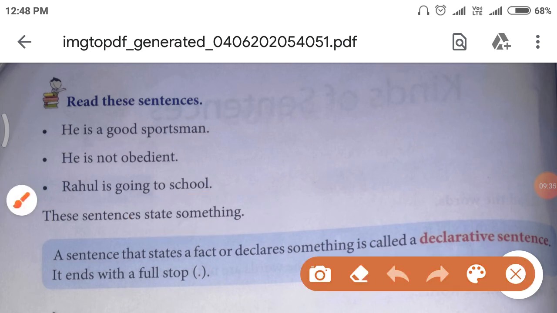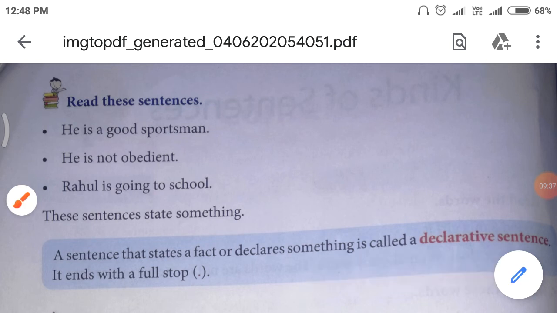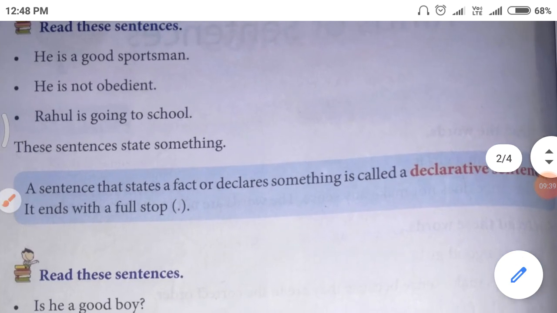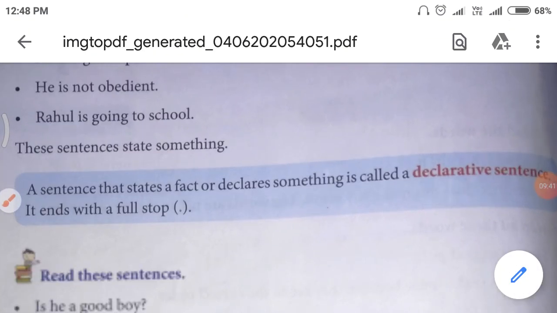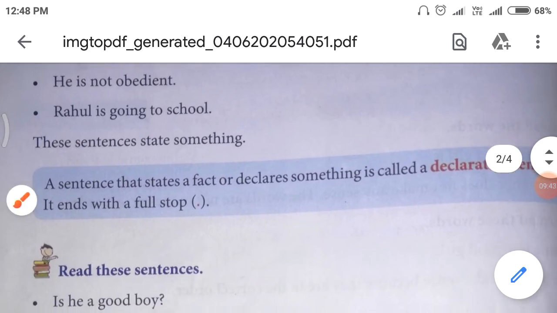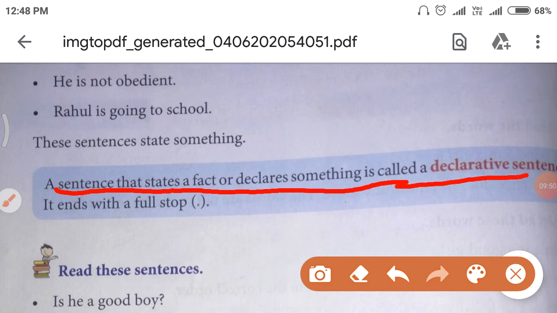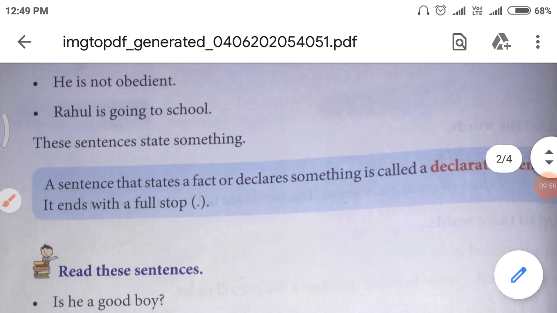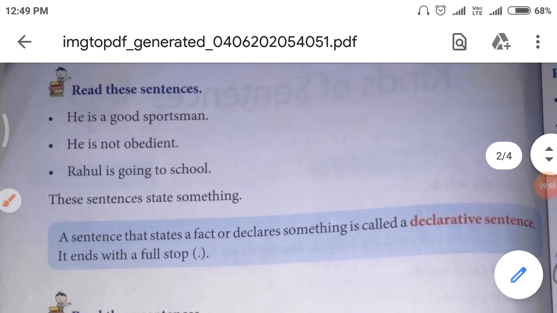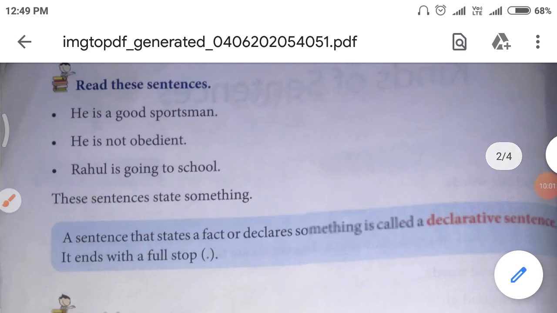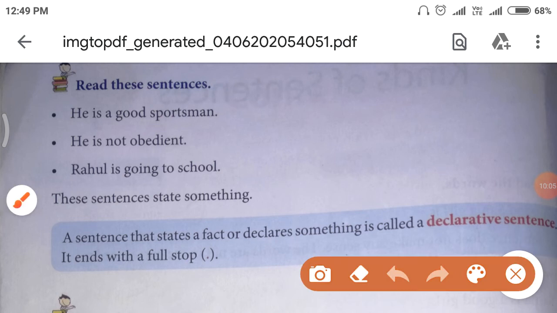So, a sentence that states a fact or declares something is called a declarative sentence. It ends with a full stop. Means when something is declared.